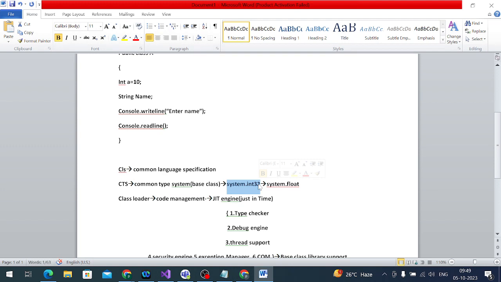Got it? For System.Single, the float, if I want to convert a string into an integer, at that moment you need to specify System.Int32. System.Single, System dot something else, like that we need to specify. Then only can the compiler understand what type of data will be used. Is it an integer or a float, or is it converting a string to float? It is understanding that. Got it?